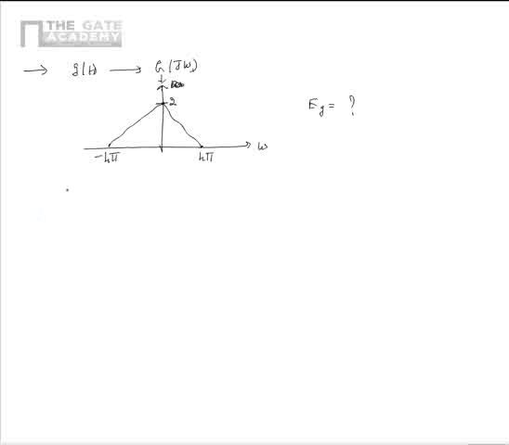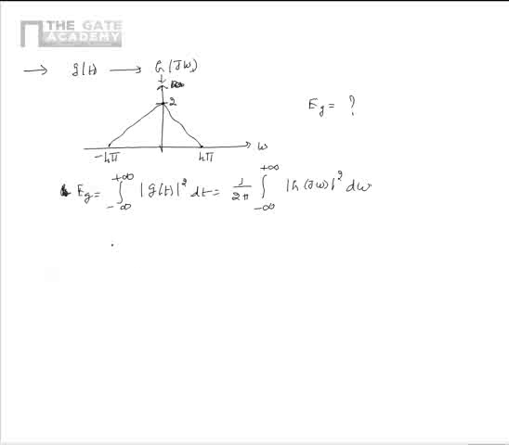We can say that the energy of the signal g(t) can be written as the integral from minus infinity to plus infinity of |g(t)|² dt, which is equal to 1/(2π) times the integral from minus infinity to plus infinity of |G(jω)|² dω.